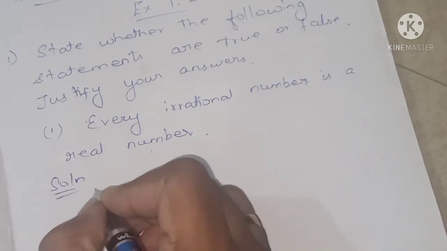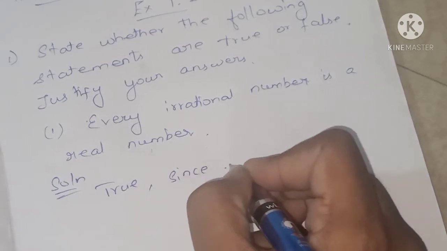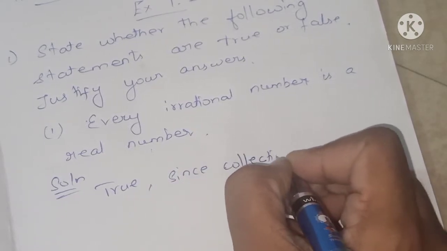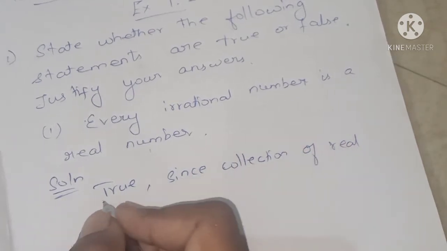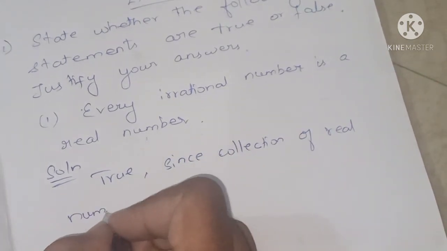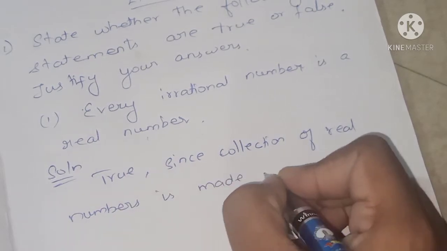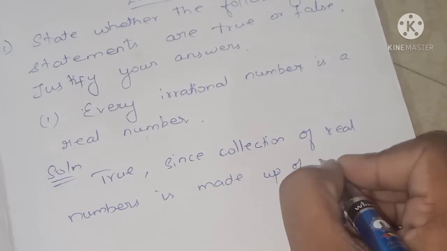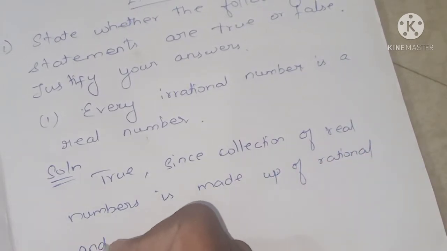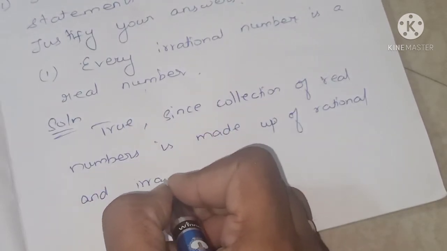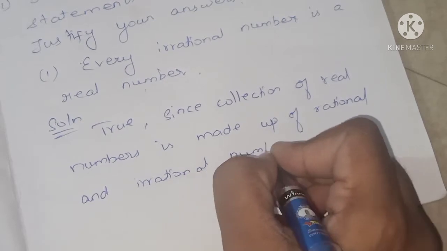Solution: true. Since the collection of all the real numbers is made up of rational and irrational numbers.